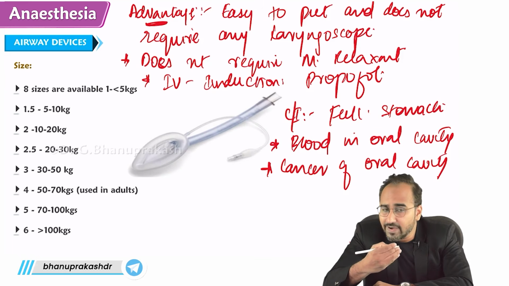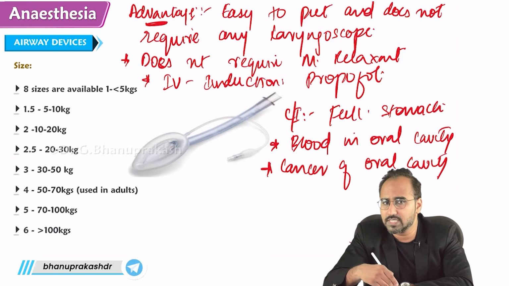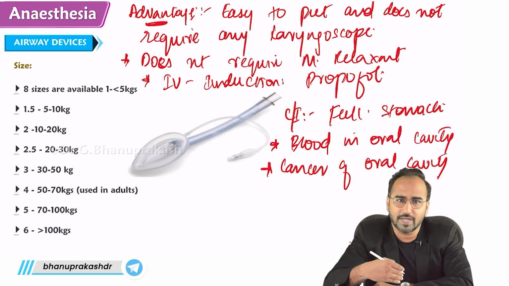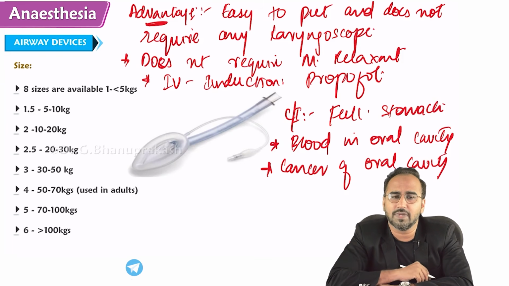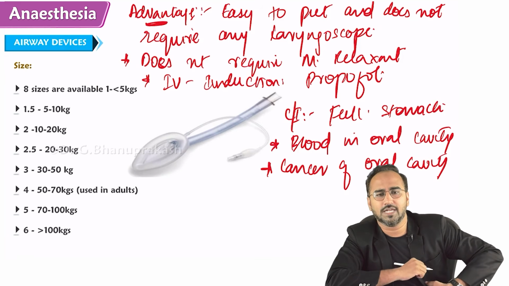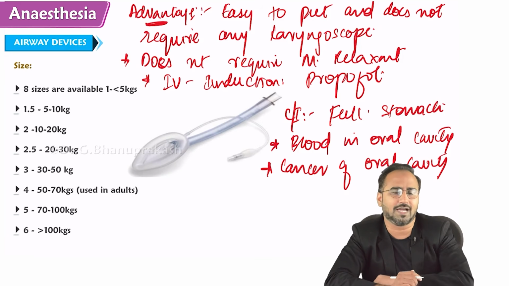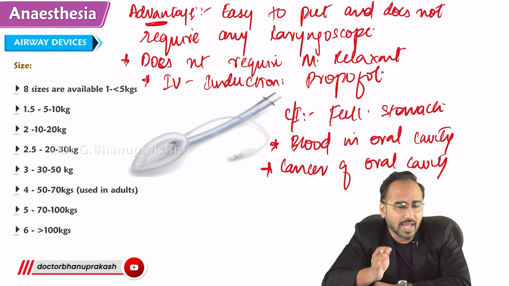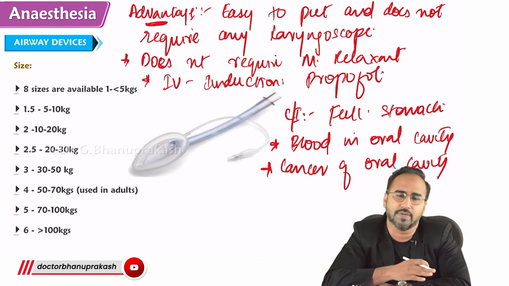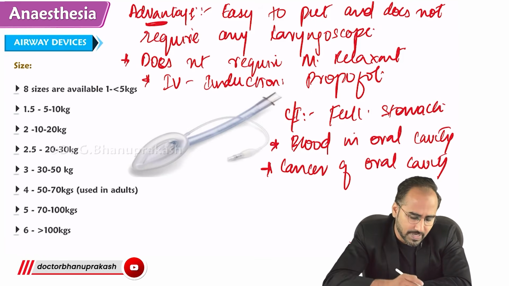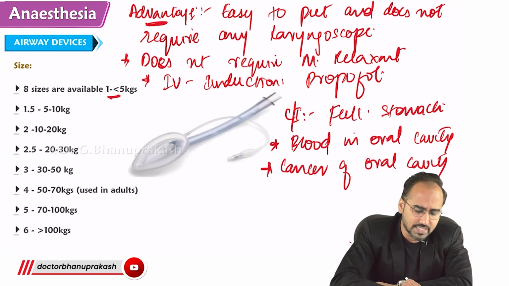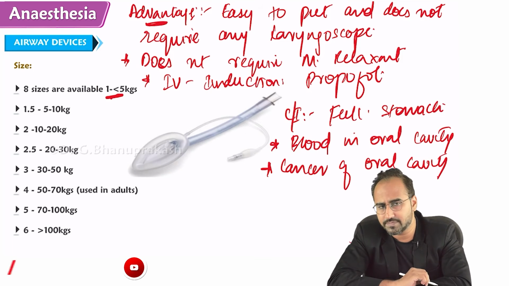Indications we know, advantages we know, contraindications we know. Now we need to know the size of LMA. What size LMA should we use in children and what size in adults? Basically, the size of LMA depends on the weight of the patient. If the weight of the patient is less than 5 kgs, we use size 1 LMA.